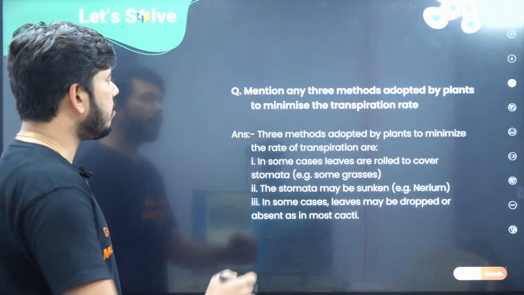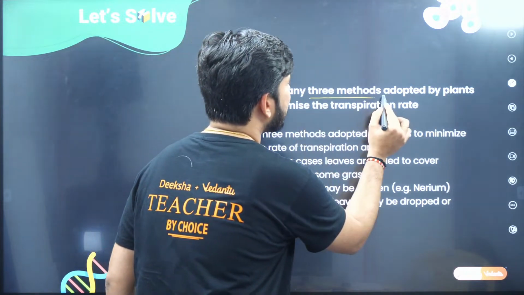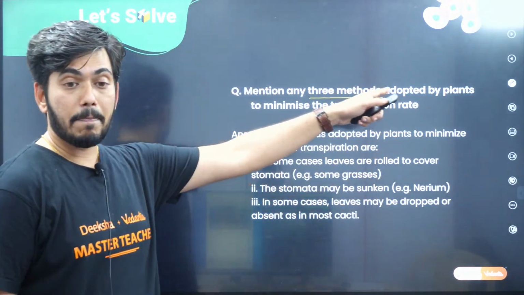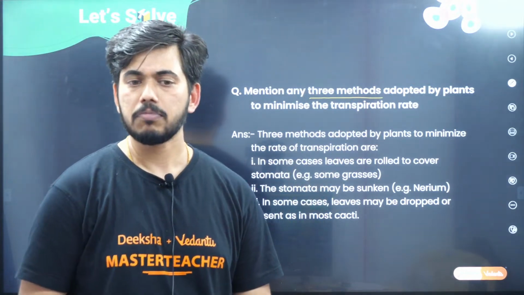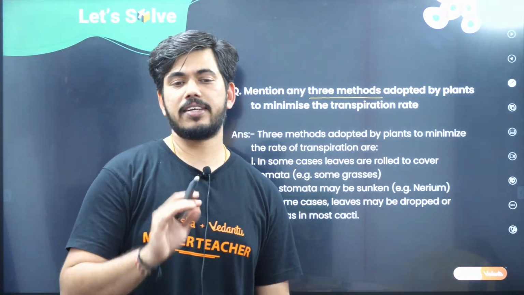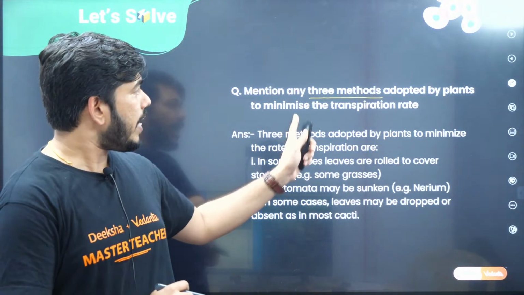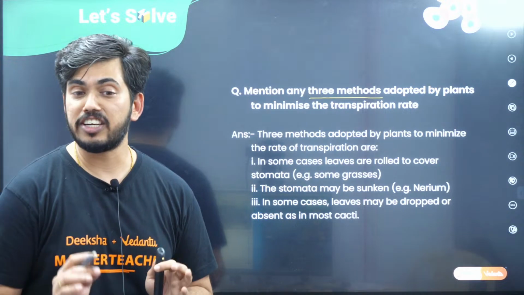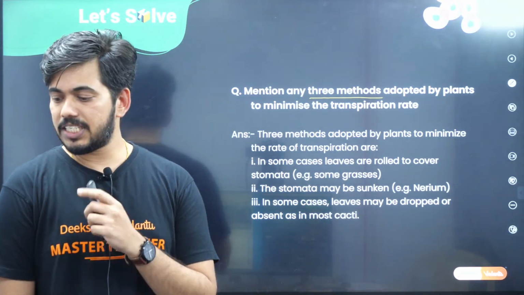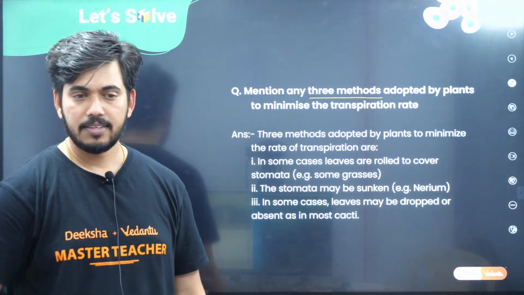Let us see what the answer is here. They are asking to mention any 3 methods adopted by the plants to minimize the transpiration rate. Children, now one basic question here. Why do they have to show adaptation to minimize the transpiration rate? Quickly answer, put it in the chat box. After that, let me explain this. Fast, you are supposed to answer this.